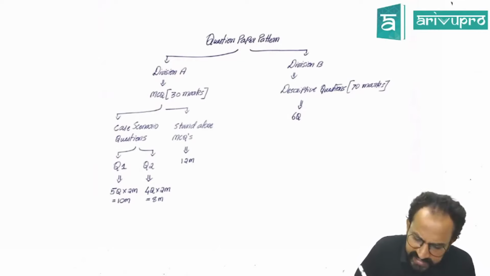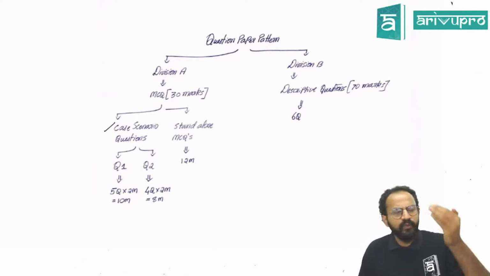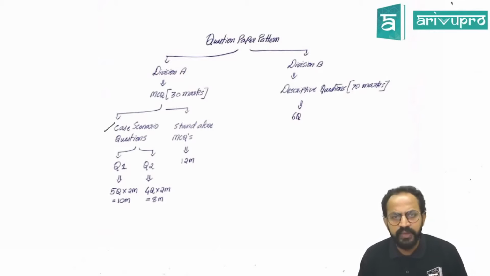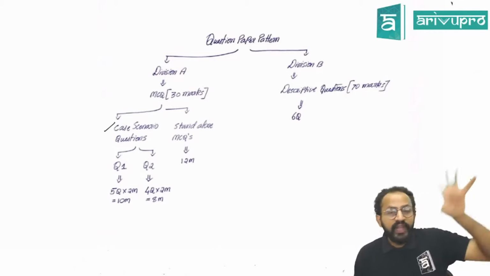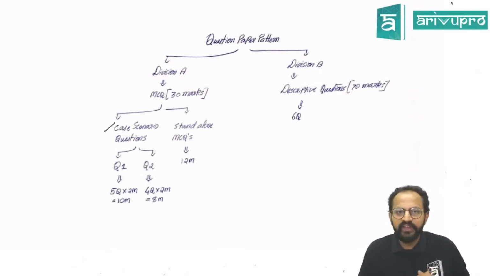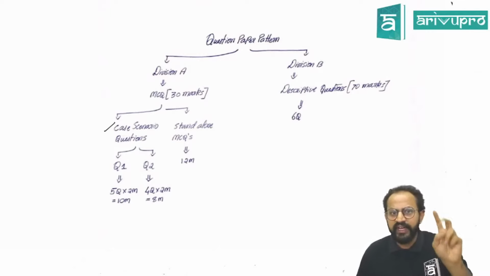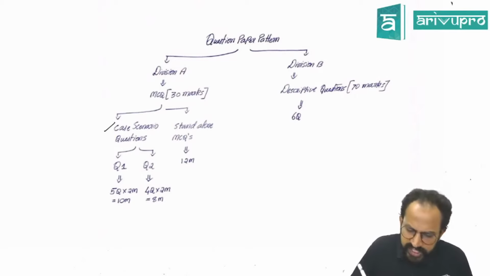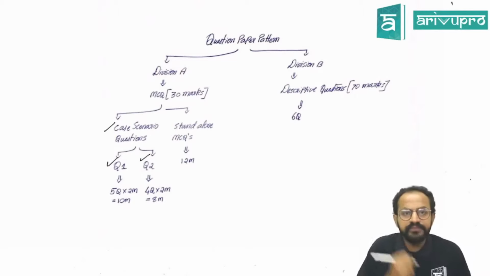One is case scenario question. There will be some 4 to 5 paragraph case which will be given. Out of that particular case, they will be asking you 5 MCQs. So such case based scenarios, there will be two questions. Question 1 and question 2.